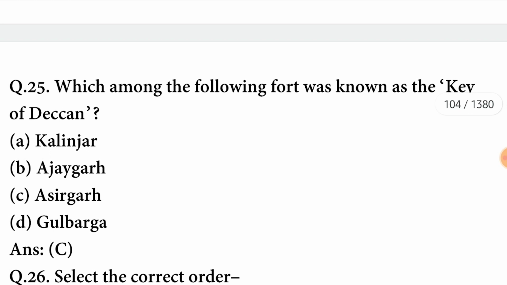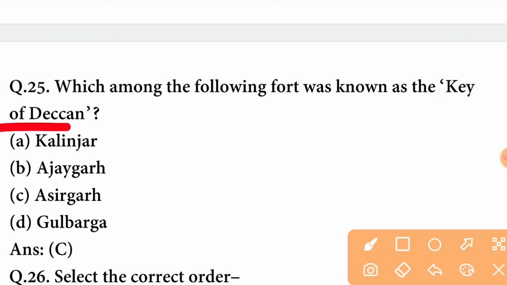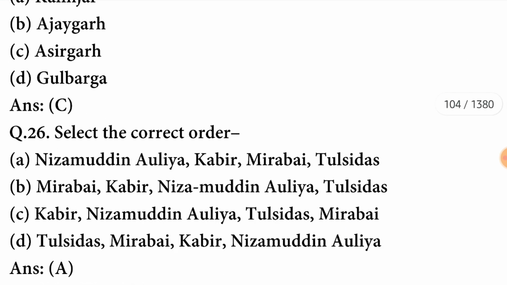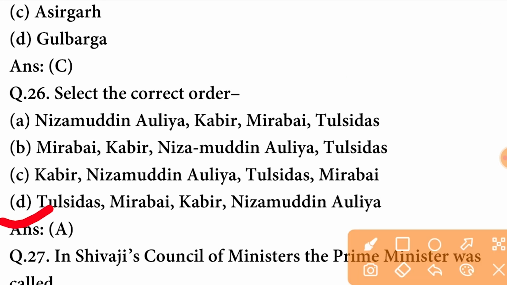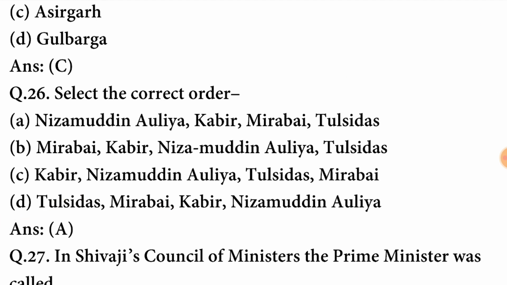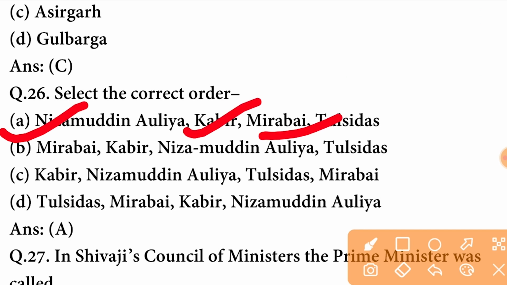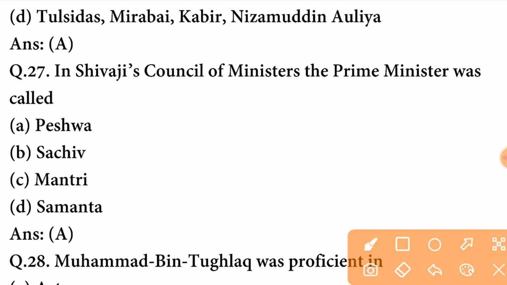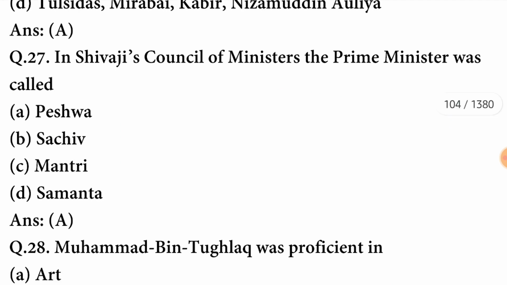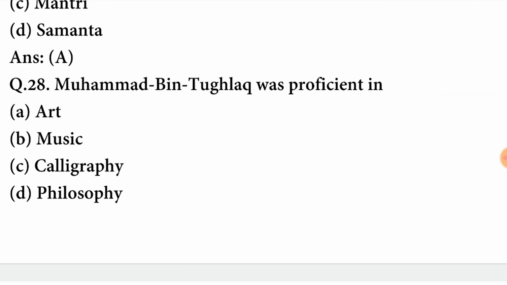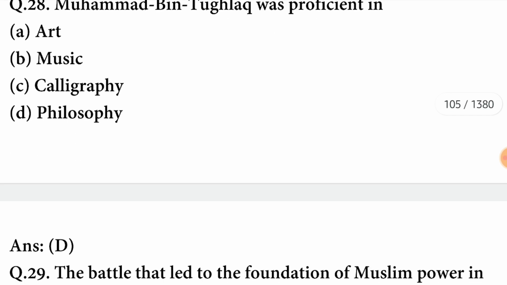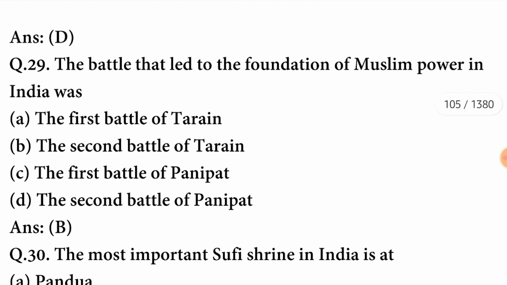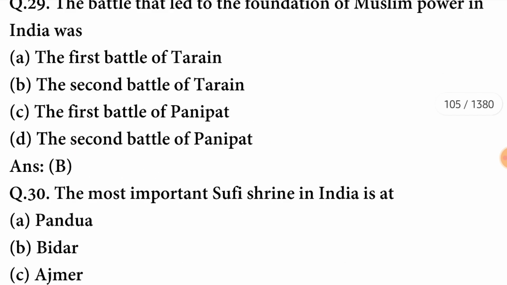Next question. Which among the following forts was known as the Key of Deccan? The fort which was known as the Key of Deccan was Asirgarh. C option is correct here. Select the correct order. The correct order is Nizamuddin Aulia, Kabir, Mirabai and Tulsidas. A option is correct here. In Shivaji's Council of Ministers, the Prime Minister was called Peshwa. A option is correct here. Muhammad bin Tughlaq was proficient in philosophy. The battle that led to the foundation of Muslim power in India was the Second Battle of Tarain. B option is correct here.